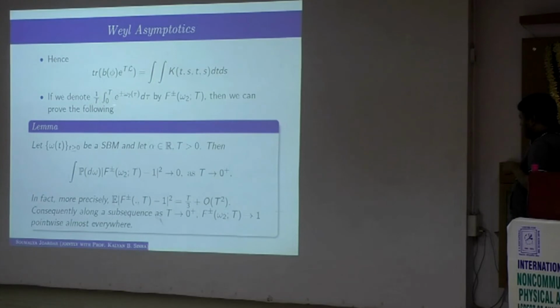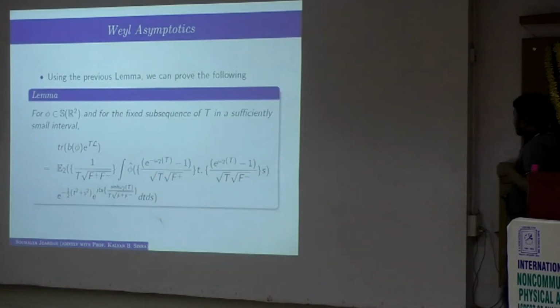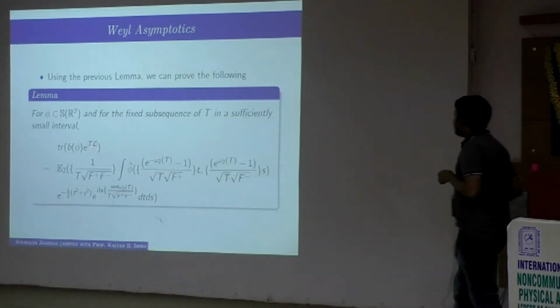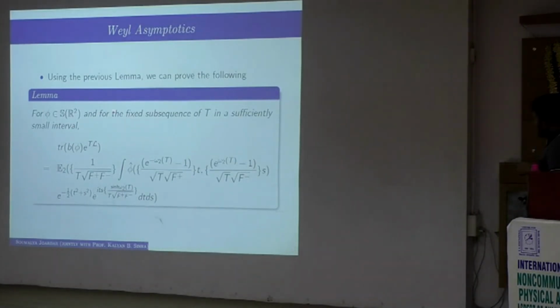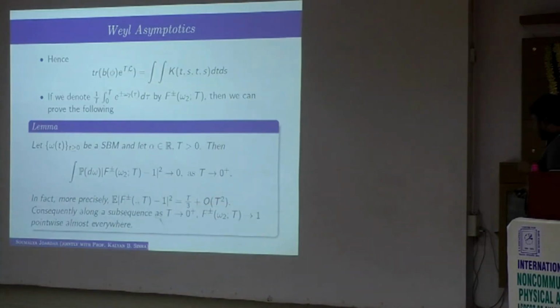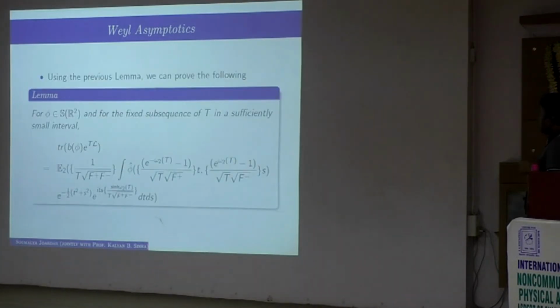Then this is the expression of the trace. One can show that for a sufficiently small interval of t, there is some little technicality, like it won't be true for all t in a sufficiently small interval. If you fix a subsequence in a sufficiently small interval going from 0 to the right, then the trace actually looks like this expression. So it is given by the integral dt ds, and then you have to take some expectation.